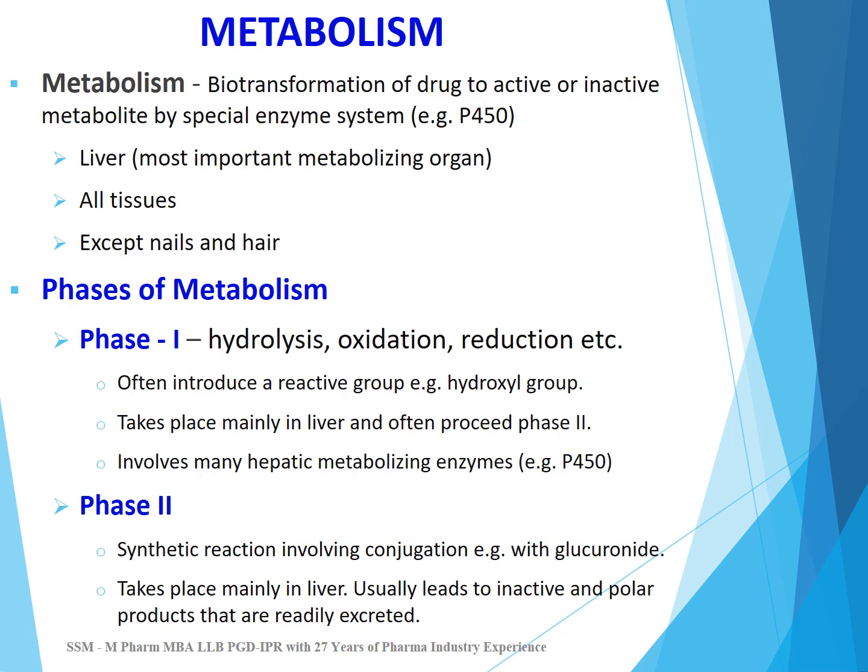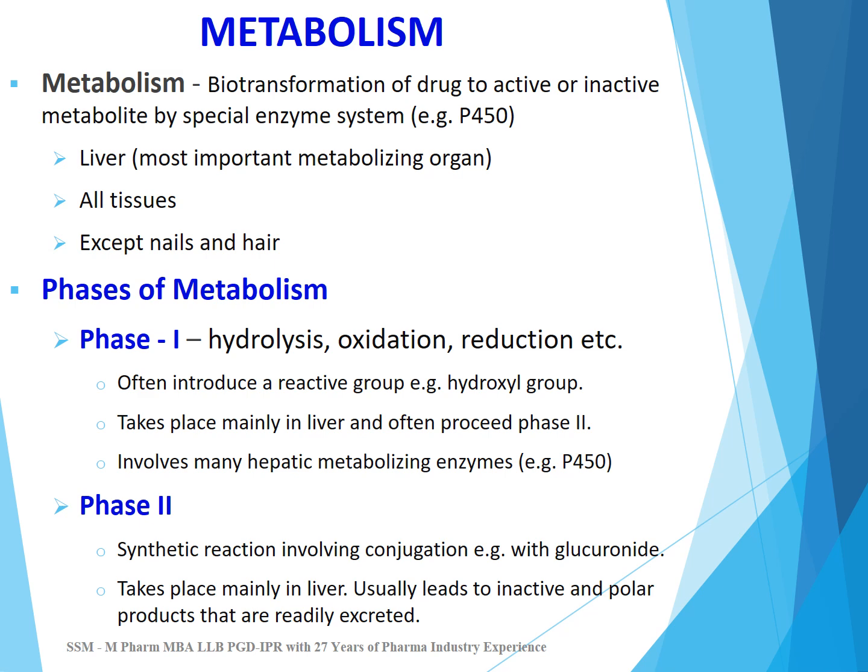Metabolism is biotransformation of drug to active or inactive metabolite by special enzyme system, for example P450, cytochrome P450 enzyme system. Metabolism mainly happens in liver, which is most important metabolizing organ, but metabolism can take place in all tissues except hairs and nails. There are two phases of metabolism, phase 1 and phase 2.